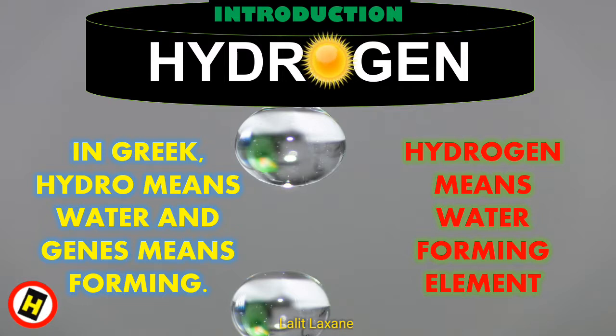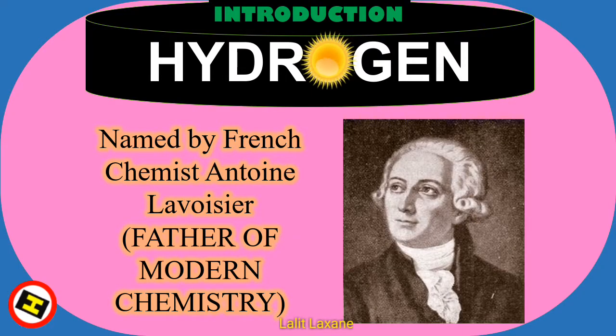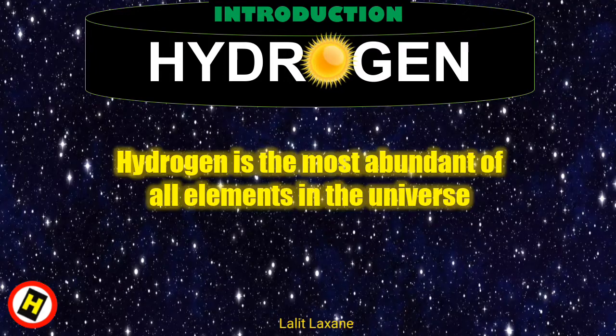Now let's know how the term hydrogen was coined. In Greek language, hydro means water and gens means forming. Overall, hydrogen means water forming element. Hydrogen was prepared many years before it was recognized as a distinct substance by Henry Cavendish in the year 1776. It was named by French chemist Antoine Lavoisier, who is also known as the father of modern chemistry. Hydrogen is the most abundant of all elements in the universe.